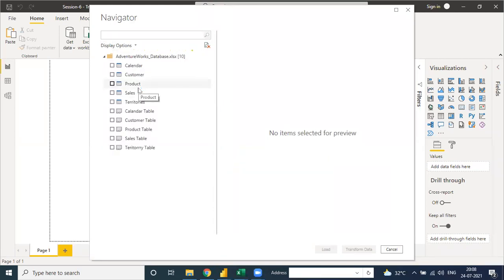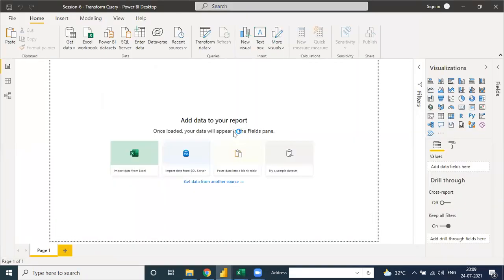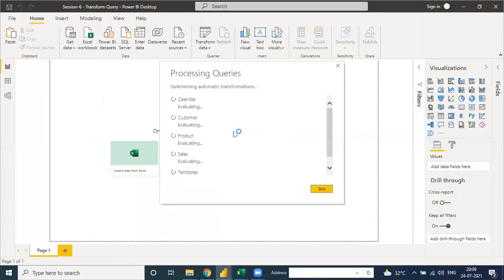Also, some companies use SQL Server, where the loading time is more than a normal Excel file. So you need to wait 1 or 2 minutes, or sometimes even half an hour, but it is a one-time task. See, calendar, customer, product, sales, and territory: all tables are connected and in table format. Then you can directly load them, because all the tables are in clean form.